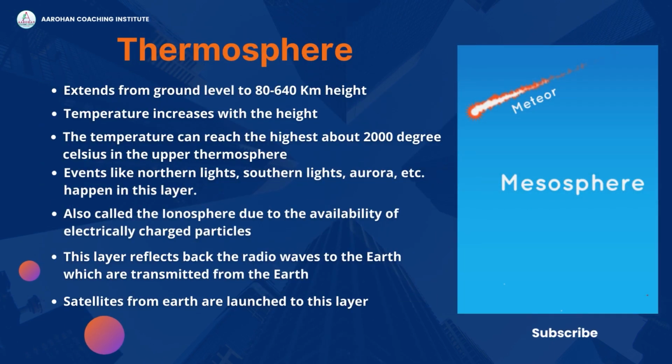Thermosphere, ionosphere. The thermosphere lies above the mesosphere. It extends from ground level to 80 to 640 kilometers height. In this layer, the temperature increases with the height due to the presence of ultraviolet and X-ray radiation from the sun. The temperature can reach about 2000 degrees Celsius in the upper thermosphere. Weather events like northern lights, southern lights, aurora, etc. happen in this layer. This layer of the atmosphere is also called the ionosphere due to the availability of electrically charged particles. It also protects Earth from falling meteorites and similar celestial bodies as it burns them up.